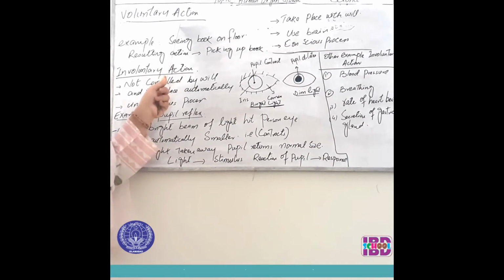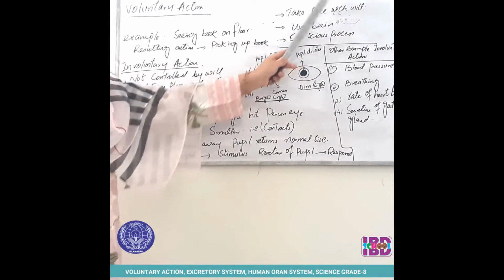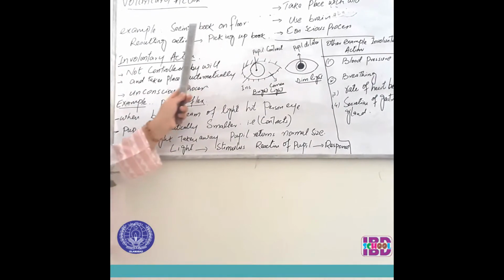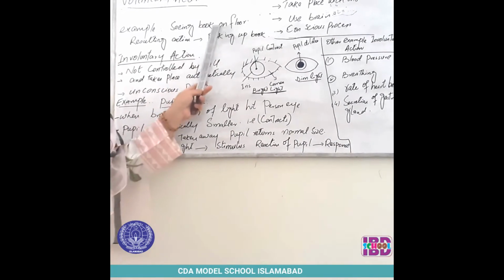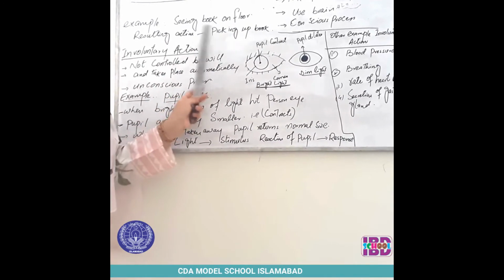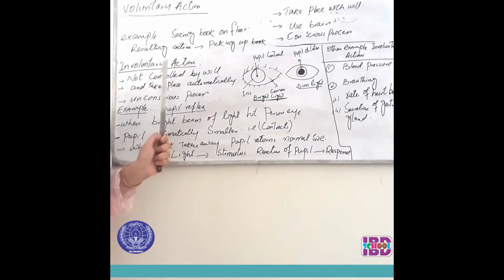Again, I am telling you about voluntary actions. Voluntary actions are those actions which take place with will. We can use the brain and it is a conscious process. An example is seeing a book on the floor. When you see the book on the floor, we can pick it up. This is the resulting action, and this resulting action is called a voluntary action.